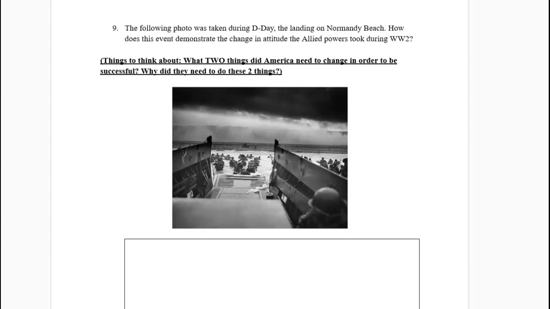Number 9, the following photo was taken during D-Day, the landing on Normandy Beach. How does this event demonstrate the change in attitude that the Allied powers took during World War II? Some things to think about. What two things did America need to change in order to be successful? And why did they need to do these two things?